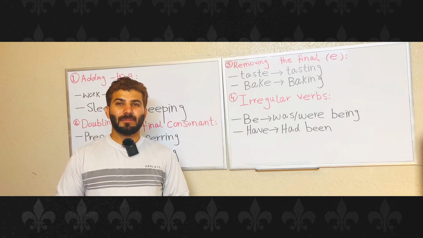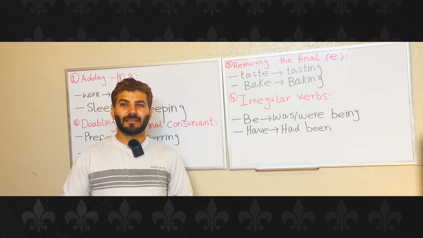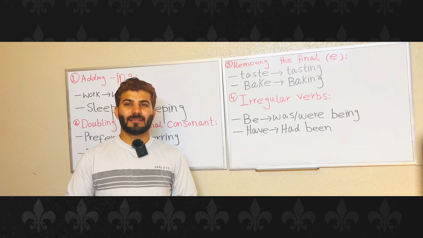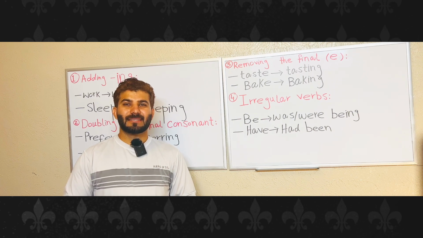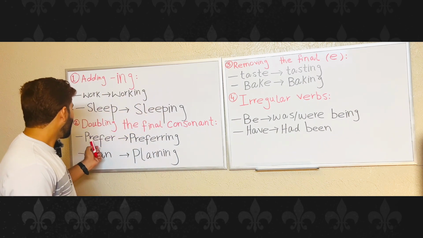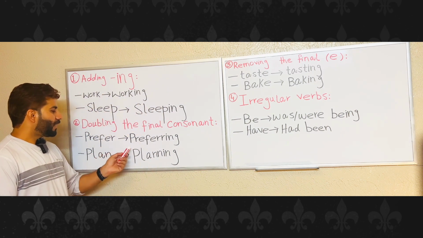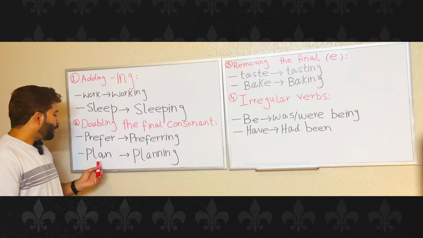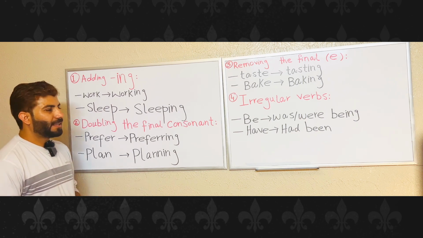Number 2, doubling the final consonant. If the word ends with a single consonant letter preceded by a single vowel and the stress is on the final syllable, you need to double the final consonant before adding ing. For example, prefer becomes preferring, plan becomes planning.